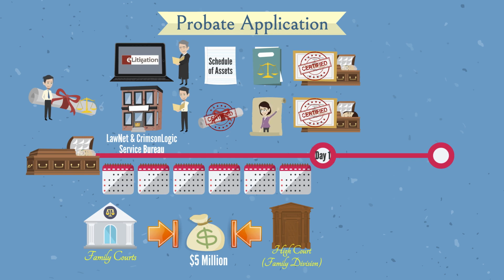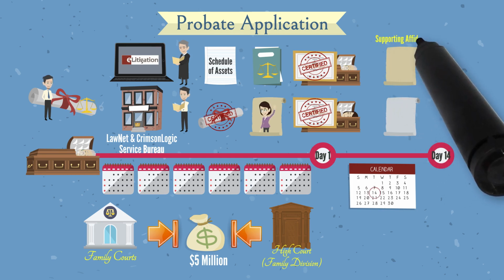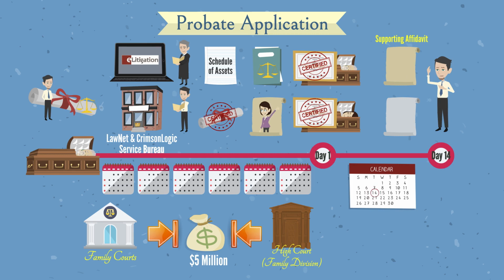You will need to submit all the following documents within 14 days after you apply for probate. The first one is a supporting affidavit. You confirm on oath that the information and documents you have submitted to the court are accurate. Second, an administration oath. You confirm on oath that you will faithfully administer and account for the estate.